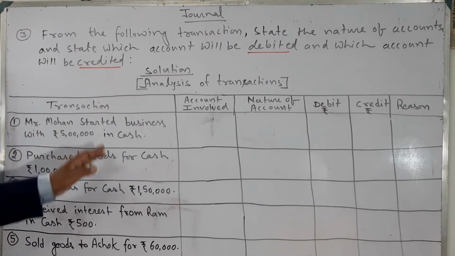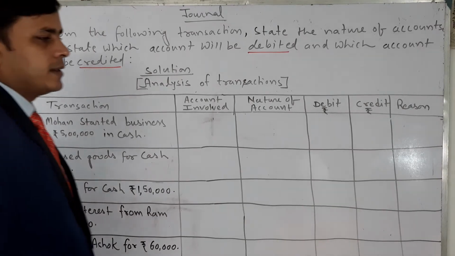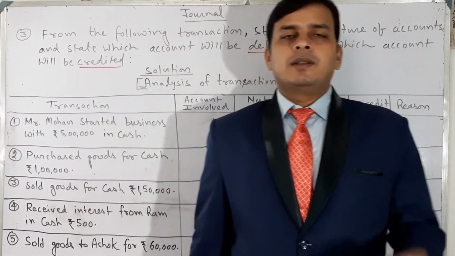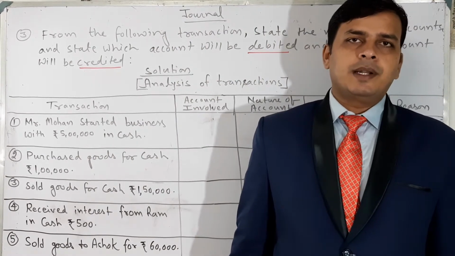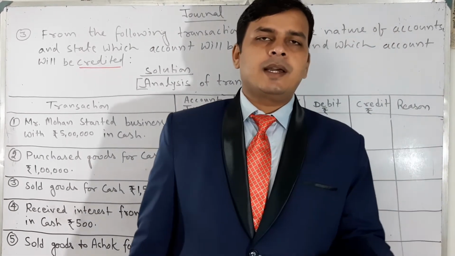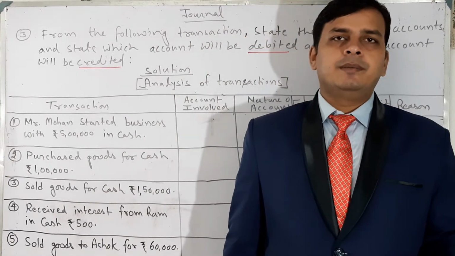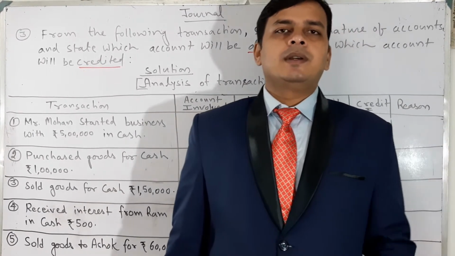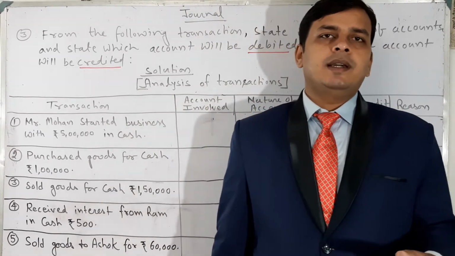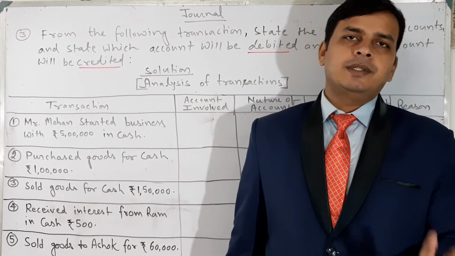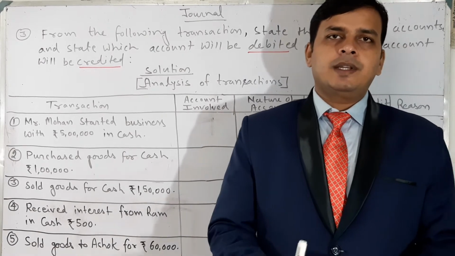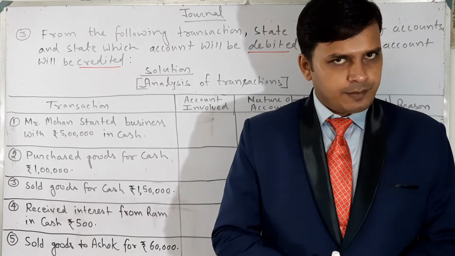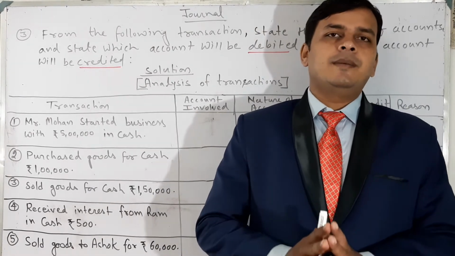Mr. Mohan started business with 5 lakh in cash. So we know very well: started business with cash, so cash account debit to capital account. Commencement of business with cash, cash account debit to capital. If Mr. Mohan started business with cash rupees 5 lakh, then cash account debit to capital.